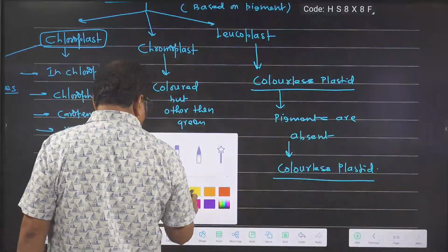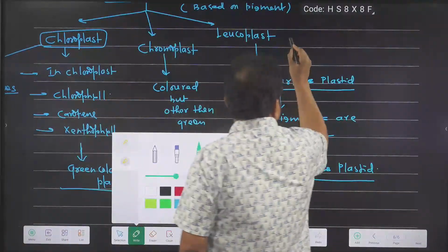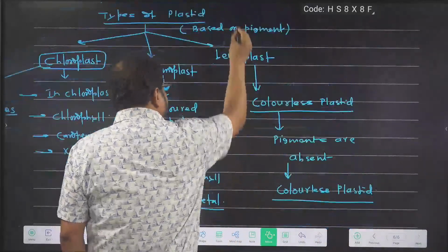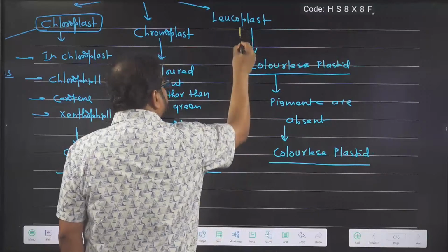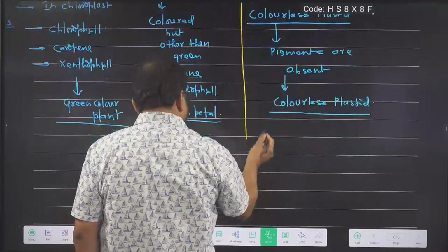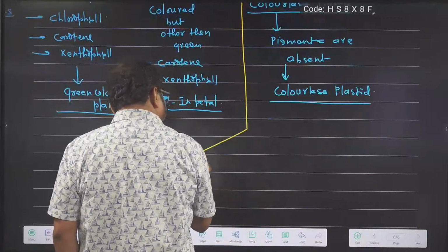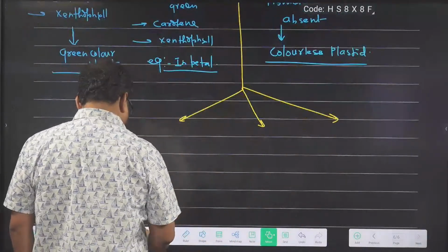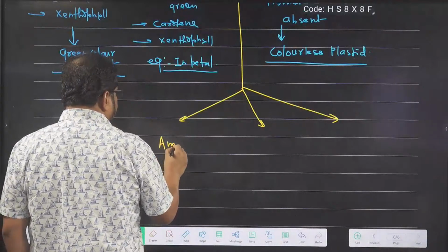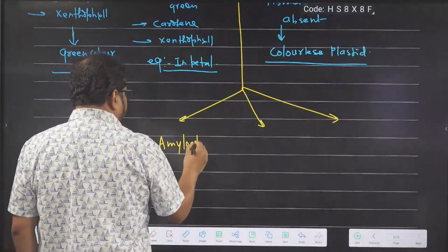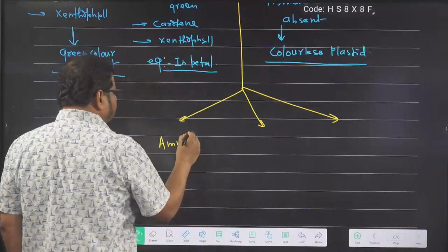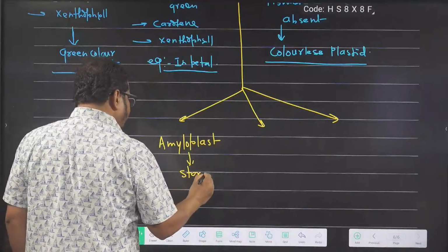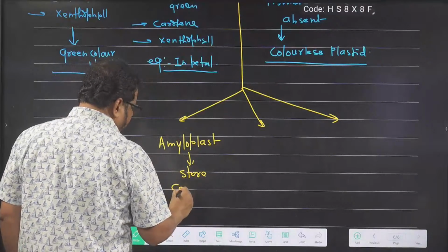Further we can classify leucoplast into three types. It is a storage plastid, so based on what it is storing, leucoplast is of three types. First is amyloplast. Amyloplast is a type of leucoplast. Amyloplast stores carbohydrate.